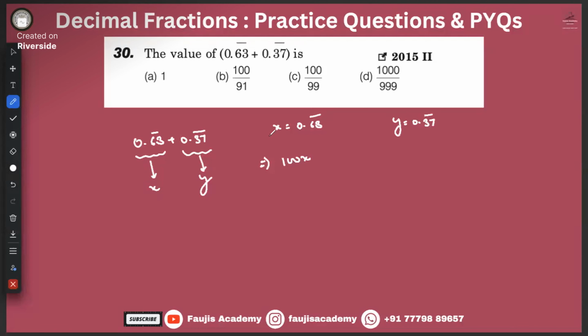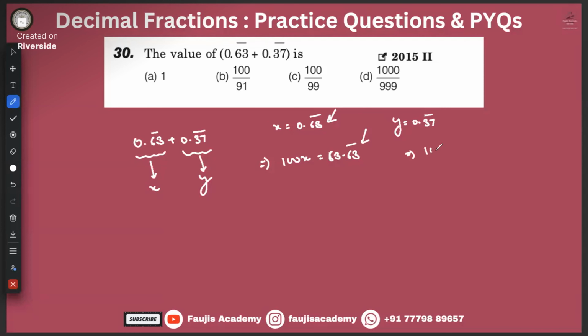If we do 100x is equal to 63.63 bar. We want to essentially get rid of these bars over here, right? We want to get rid of this bar, and that's why we are doing 100x. So that 63 gets to the left hand side of the decimal, and 63 bar remains as it is to the right hand side of the decimal, right?